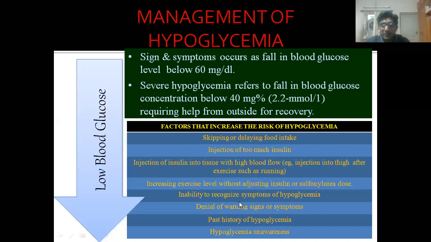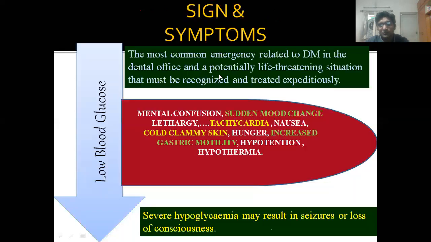Inability to recognize symptoms. Past history of hypoglycemia. You should ask all this before treating the patient, because the management of hypoglycemia is more difficult as compared to hyperglycemia. If the blood report comes and it is less than 60 milligrams per dl, you should not treat the patient.